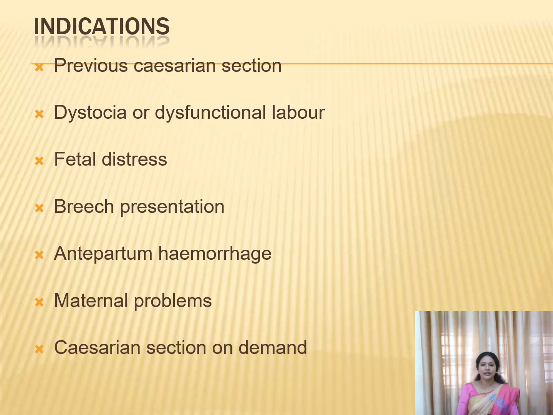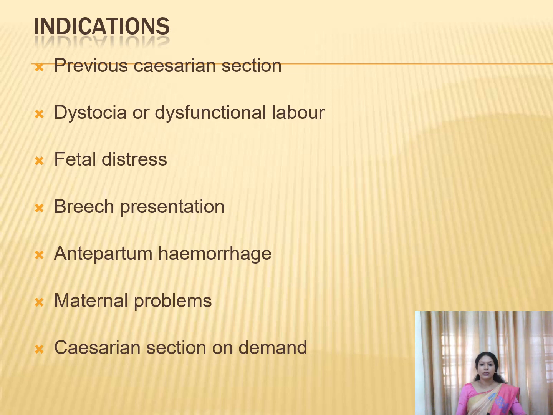The indications for the cesarean include history of previous cesarean section. If the mother has had a previous cesarean, in the subsequent pregnancy, during the time of labor, if you are trying for a normal delivery, there is a chance for rupture of the uterus. So to avoid that, nowadays, in the subsequent pregnancies also, they will go for the cesarean.